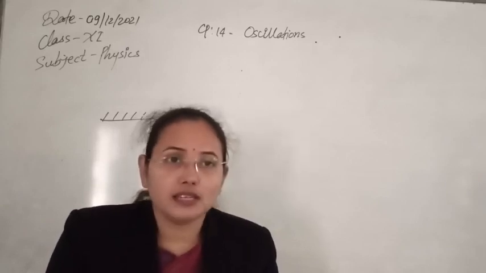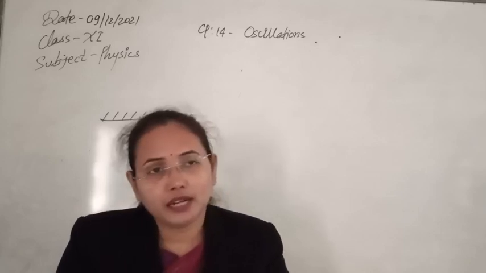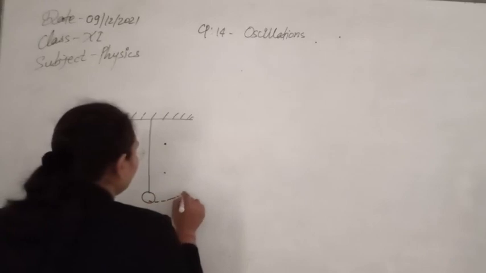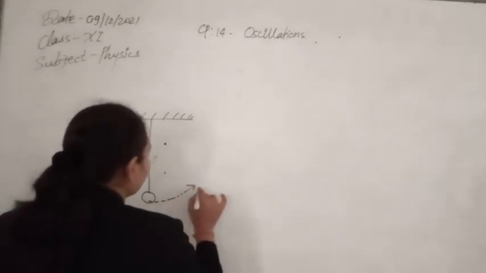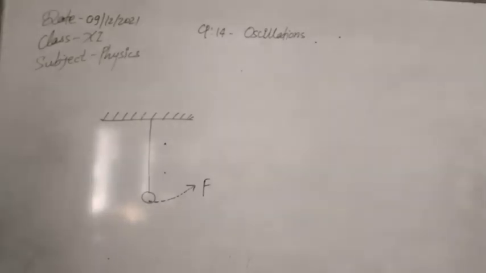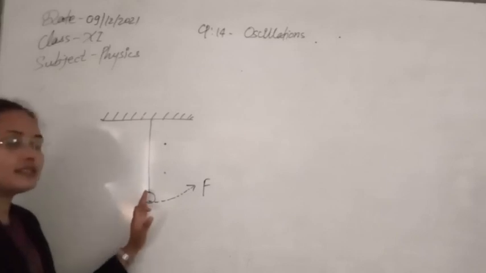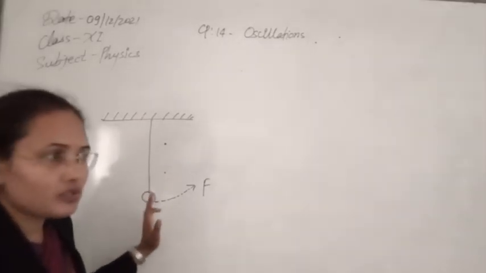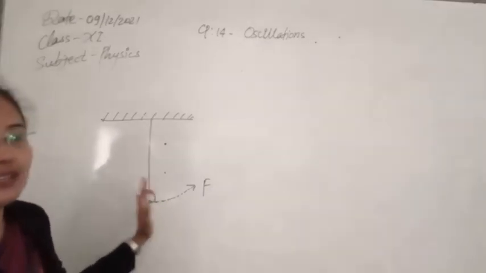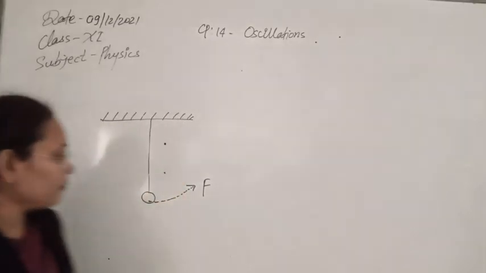So in oscillation, the bob at rest has two properties, that is inertia and elasticity. Now we apply an external force in this direction, which means we displace the bob from its equilibrium position, the position where it is in a stationary state. That is called by a lot of names: steady state, equilibrium state, and also mean position.